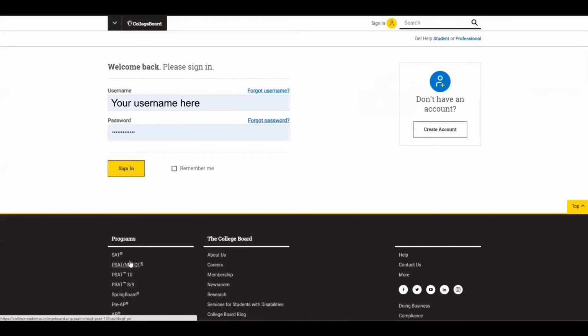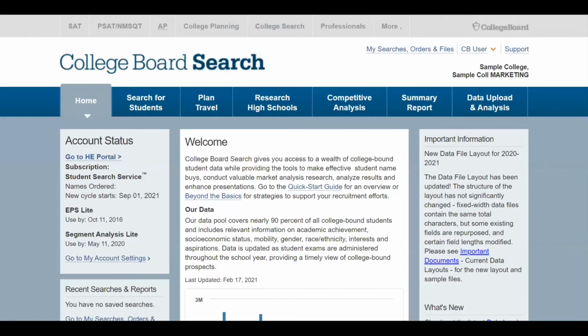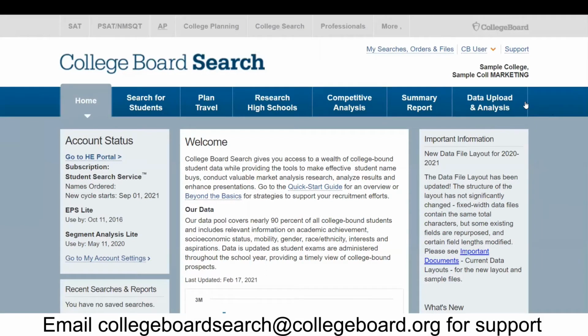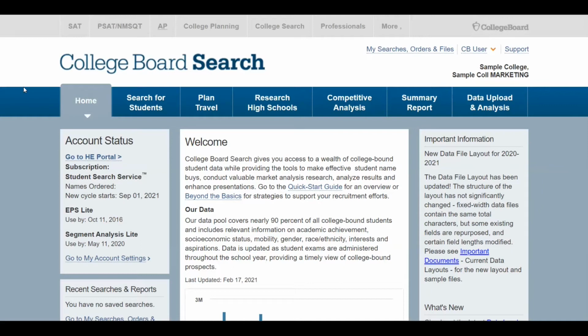Now, we recommend bookmarking this sign-in page so you can return to search very easily. If prompted, after you hit Sign In, you'll click the link to sign in with your institution's department name. When I sign in, I'm signing in to our Sample College account. If you're unable to log in, your College Board Educational Professional account login may not be set up, or it may not be associated with your institution's search account. If that's the case, contact our colleagues in customer support at collegeboardsearch@collegeboard.org.